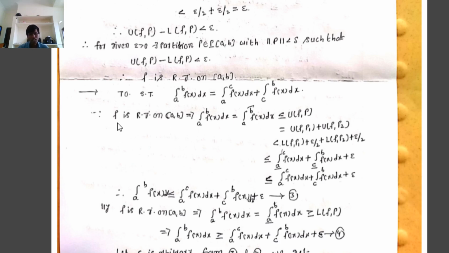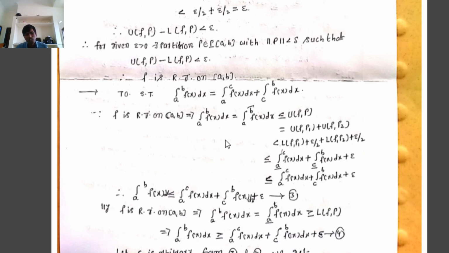Since f is Riemann integrable on the closed interval [a, b], the lower Riemann integral equals the upper Riemann integral equals the Riemann integral. That is, the lower integral from a to b of f(x) dx equals the upper integral from a to b of f(x) dx equals the integral from a to b of f(x) dx.